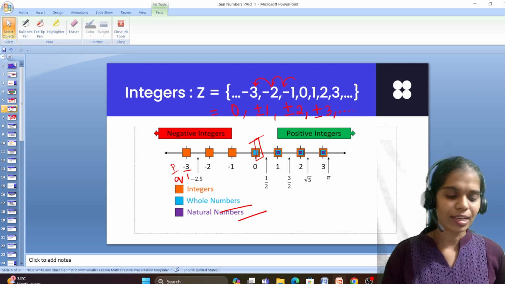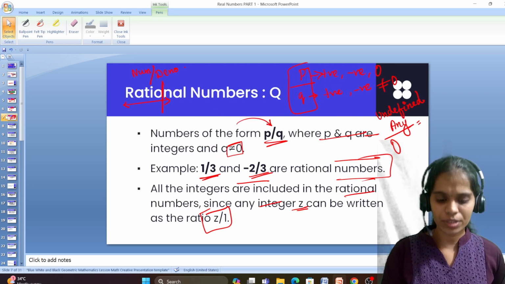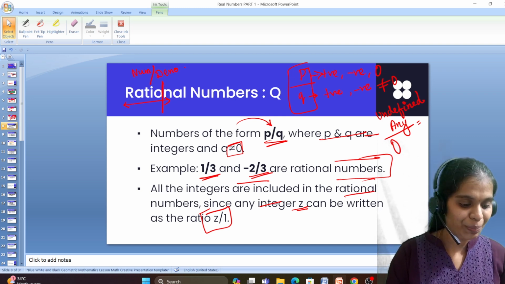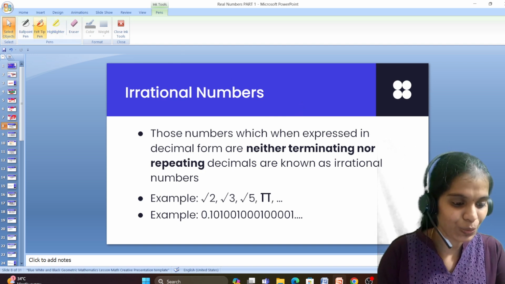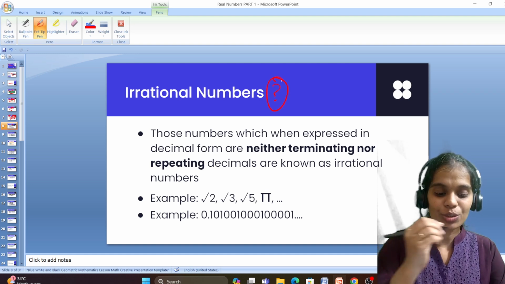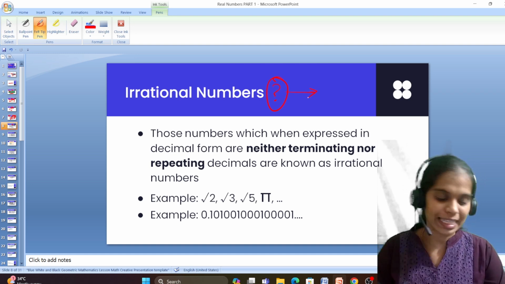We have Z as our denotation, right? Rational numbers, Q for quotient, yes, we have a denotation. But here we never used a denotation. Why? Or what is the denotation to write irrational numbers? This question is for you and you can answer it later.